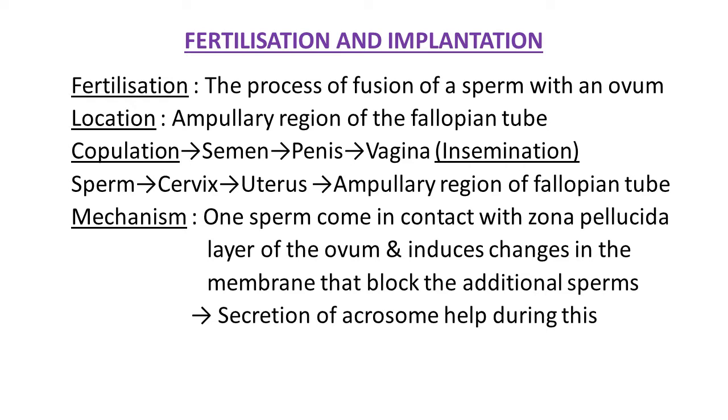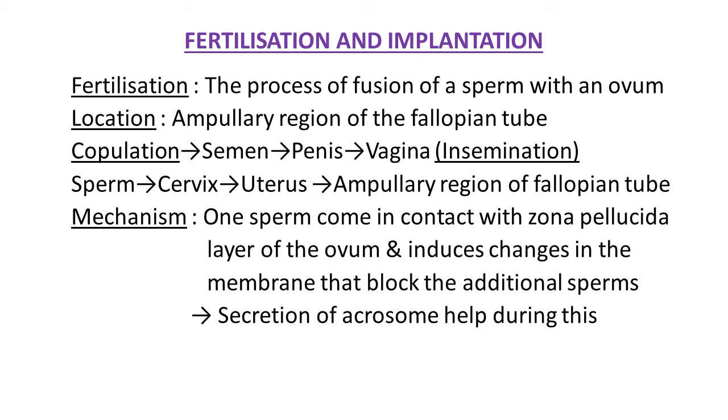process in human. If we talk about the mechanism, at this time one sperm comes in contact with the zona pellucida layer of the ovum and induces changes in the membrane that block additional sperm. As you know, millions of sperms are produced in the male at a time, but in the female only one egg cell is produced at a time. So there is competition between these sperms because the number of sperms is large and the egg cell is only one that is ready for the fusion process.